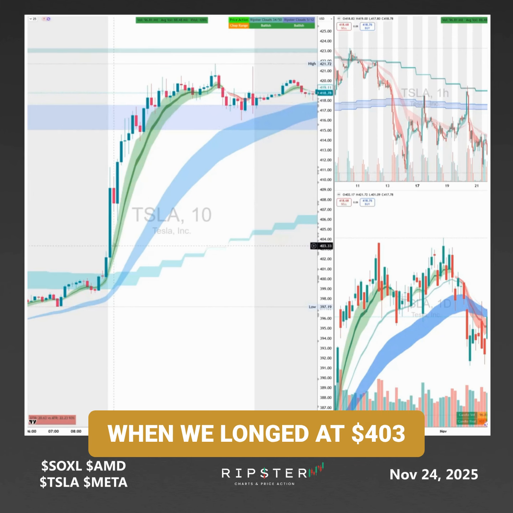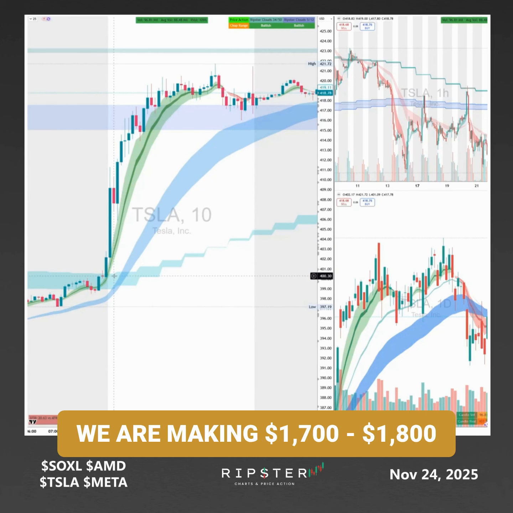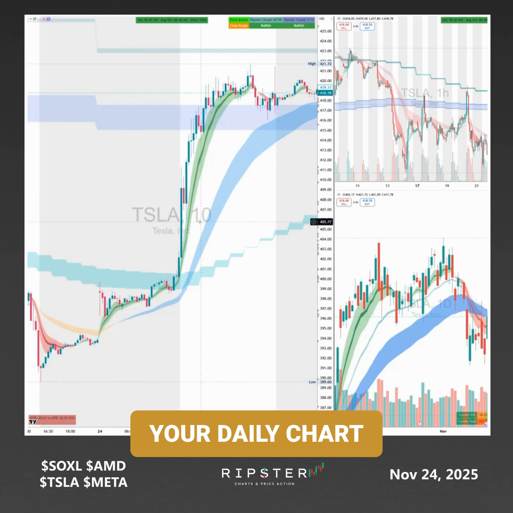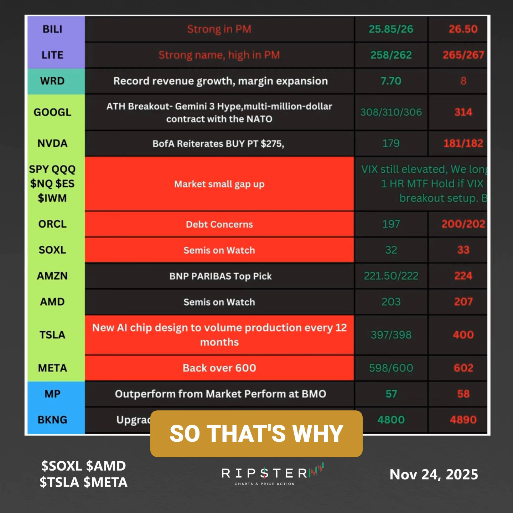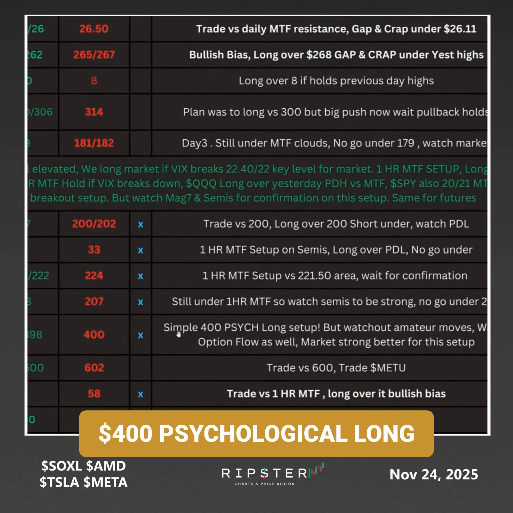So we got our $17 to $18 per share profit. Remember, when we longed at 403, our risk was $200 on 100 shares. By the end of the day, we are making $1,700 to $1,800. So you see how Ripster clouds and your analysis of your daily chart, you have to be ready. This is the plan you have to make. You have to make 3 or 4 or 5 focus lists that you want to focus on. So that's why in the pre-market planning as well, I said simple, 400 psychological long, watch the amateur moves, watch the option flow, take it long.